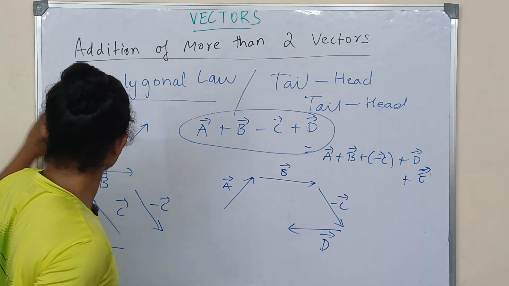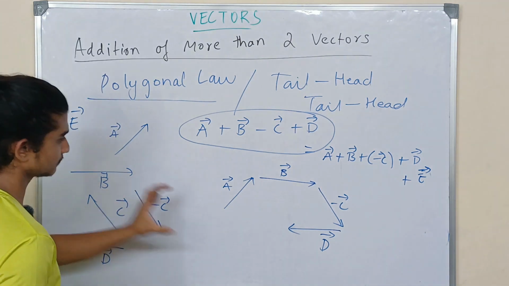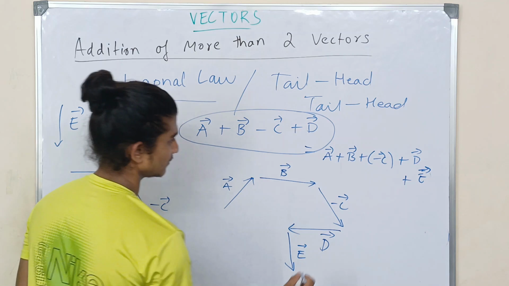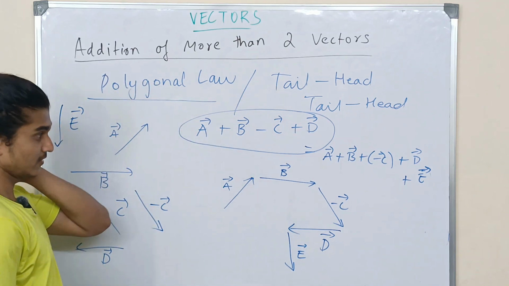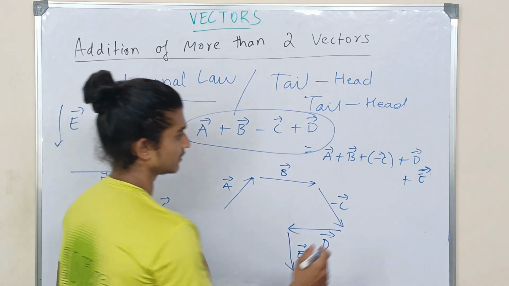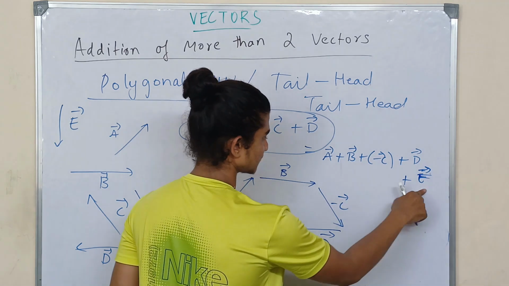Simple, just take this and add it in the form of tail head fashion. So I'm going to add this over here. So this is my vector e. It's that easy, guys. Even though it sounds very difficult, it's very easy to understand. Next, this is my first vector and this is my last vector.